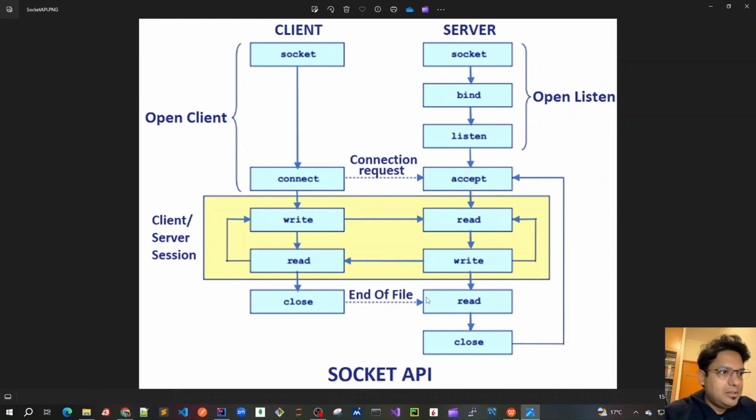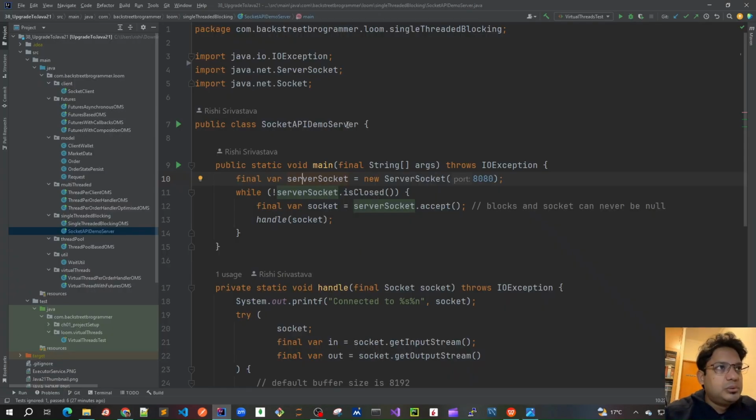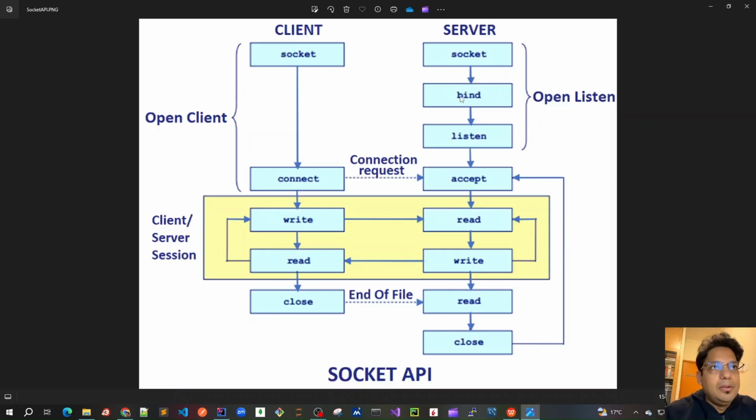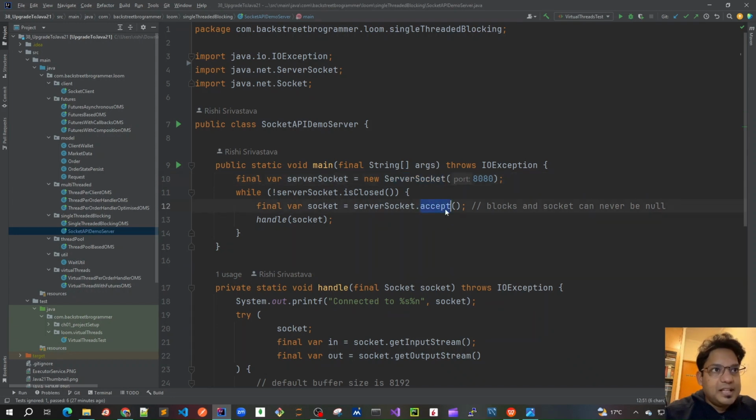So let's look at this sample program that I've created. This is the server socket that we have. We have this main method, and our server socket is listening on port 8080. This is where we call the constructor on this port, and now it is bound. Then we can start listening. This is where we call the accept method, which will block and always be listening for whatever connection request the client sends.